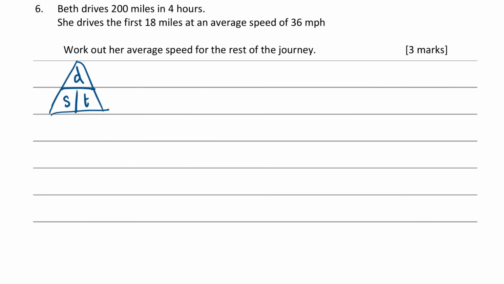Okay, now we're going to look at this journey in 3 different ways. First off, we're going to look at the whole journey, so the total journey. Now the total journey, what is D, what is S, what is T? Well, we've got the distance, which is 200 miles. We don't have the speed, but we have the time, which is 4 hours. But we can find S then using the other two.